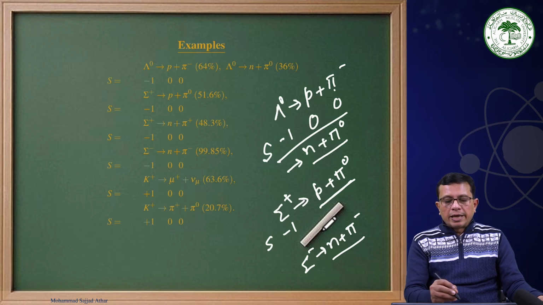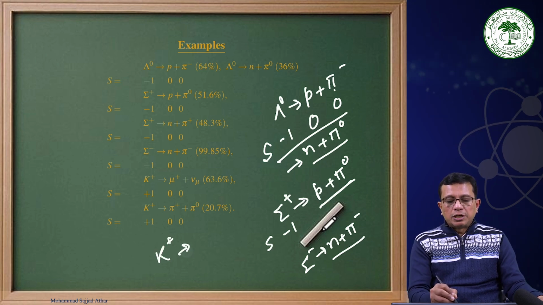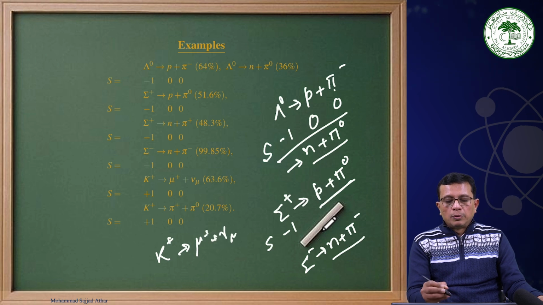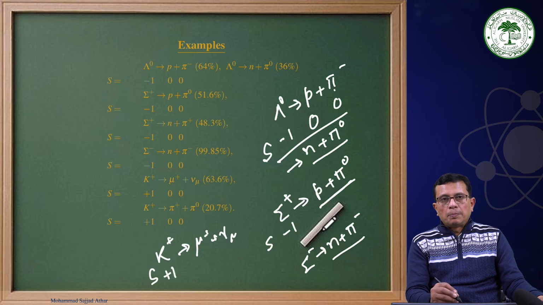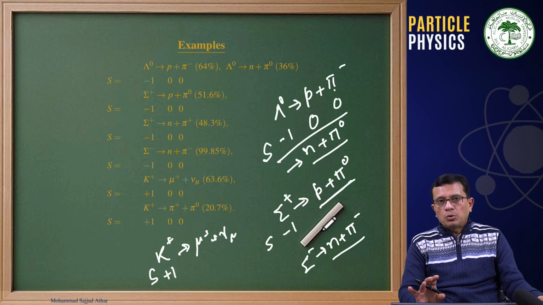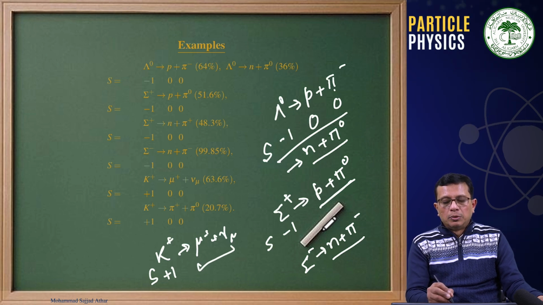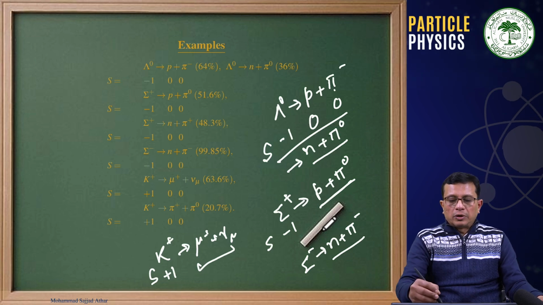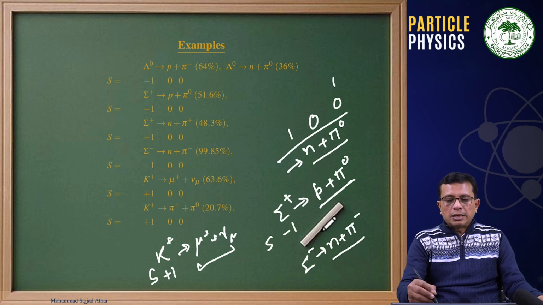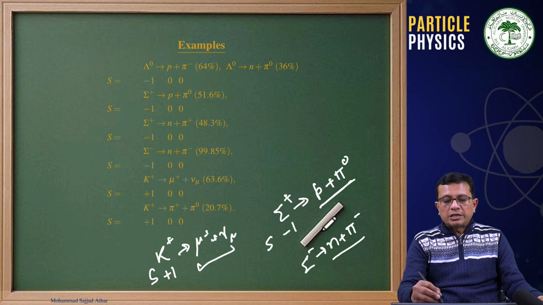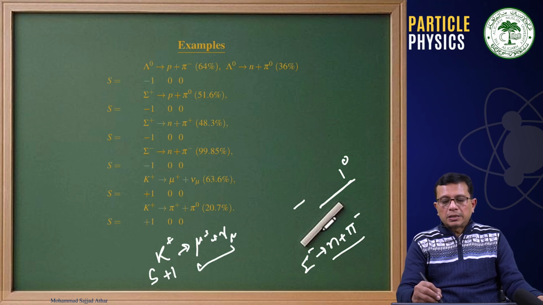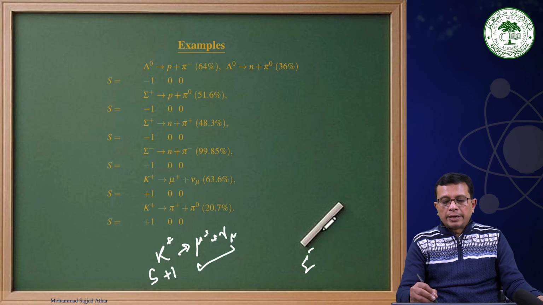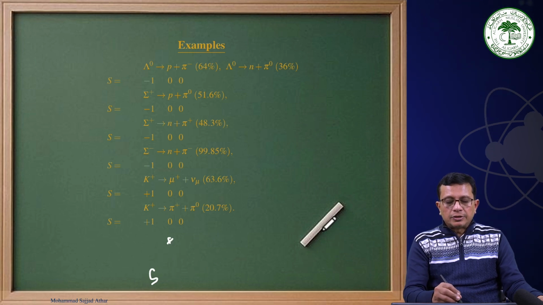Similarly, K plus decays into mu plus plus nu mu almost 64% of the time, and as you can see, the strangeness quantum number is plus 1 for K plus, and there is no strangeness quantum number for the leptons. Mu plus and nu mu are leptons. The strangeness quantum number is there for these strange particles, which were formed in pairs in strong interaction processes, and then they decay via weak interaction.